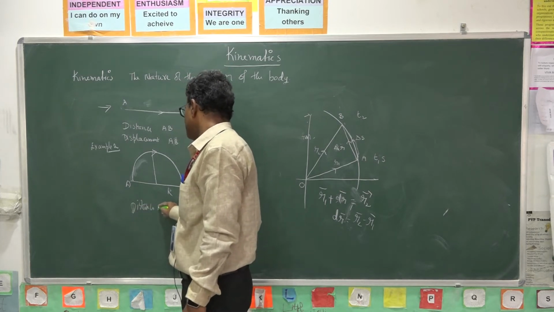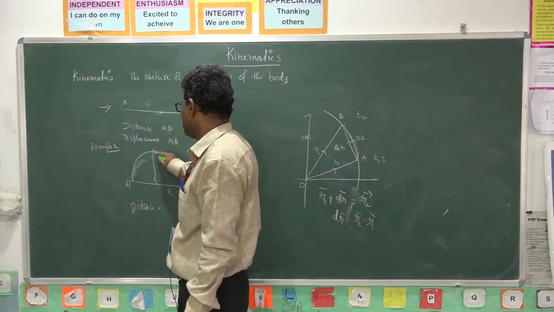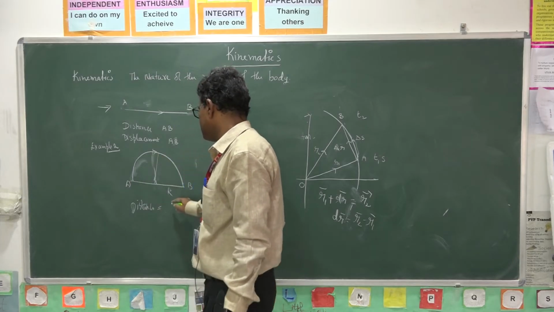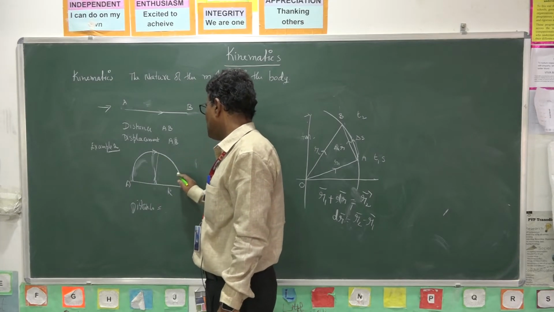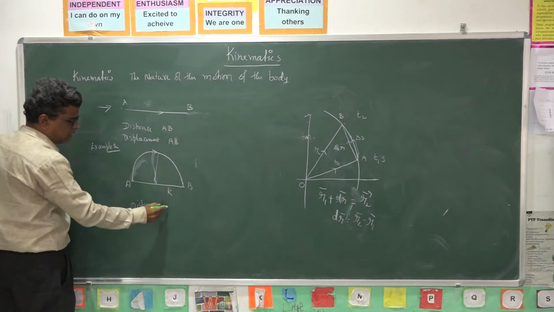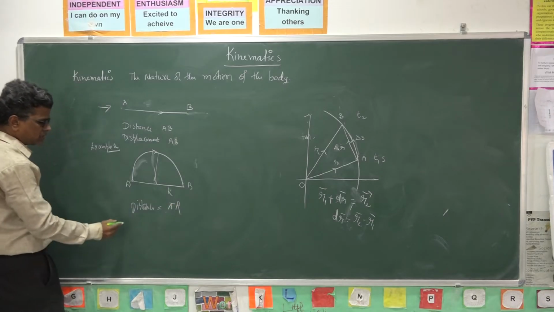If r is the radius of the circle, the distance traveled is half of that circle. Half of the circle is pi r. So that is the actual distance.